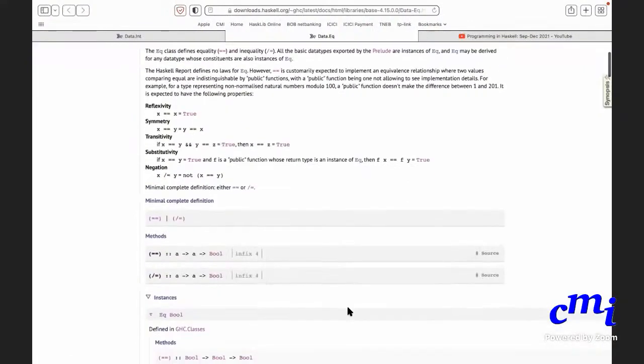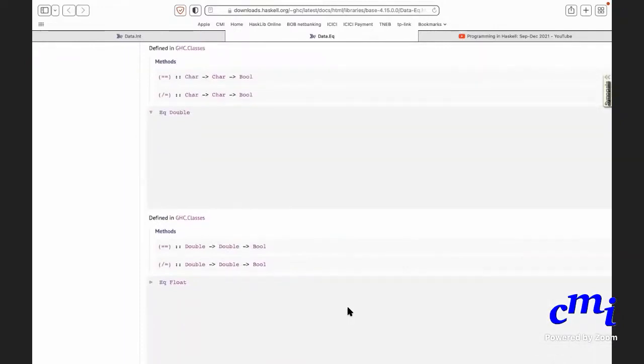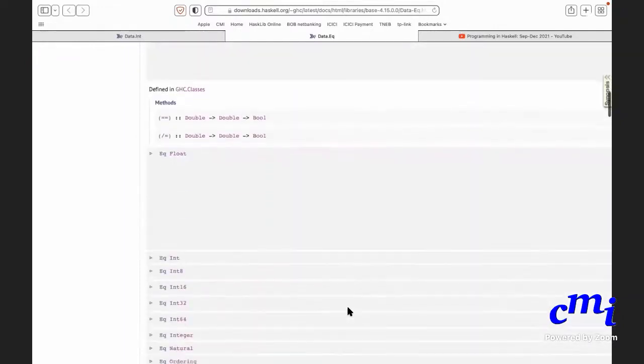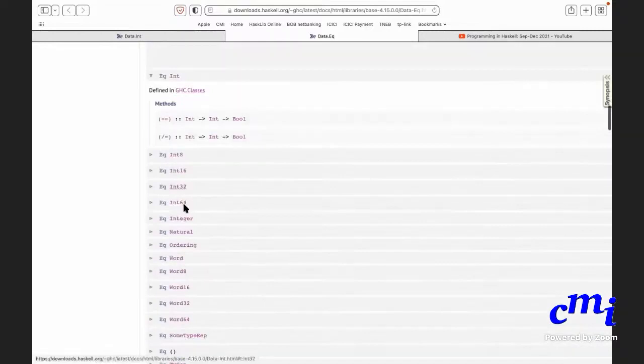Anyway, so it says this. It says okay, double, float, various types belong to the class EQ. Int belongs to the class EQ, and then you have all kinds of integers. Integers 8-bit, 16-bit, 32-bit, 64-bit. Actual integer. Yes, who's asking what question?